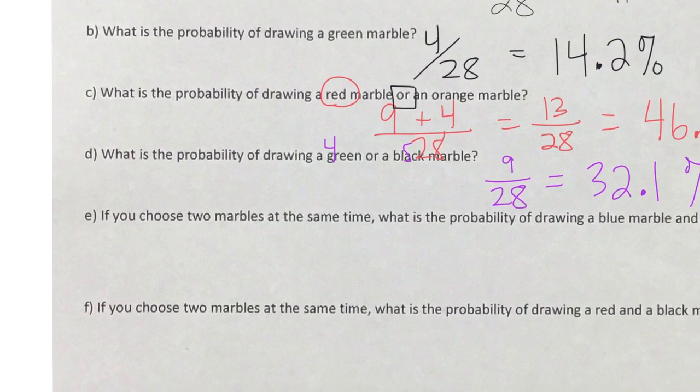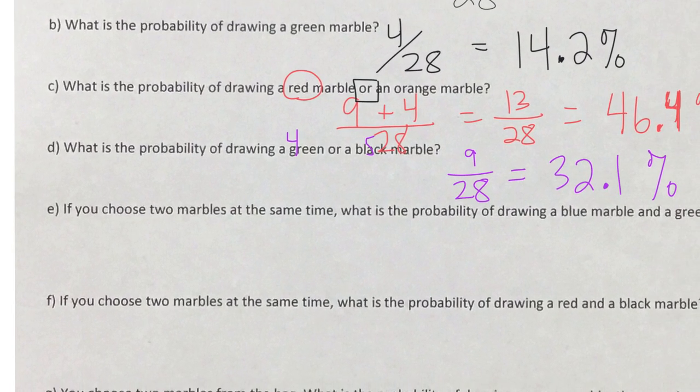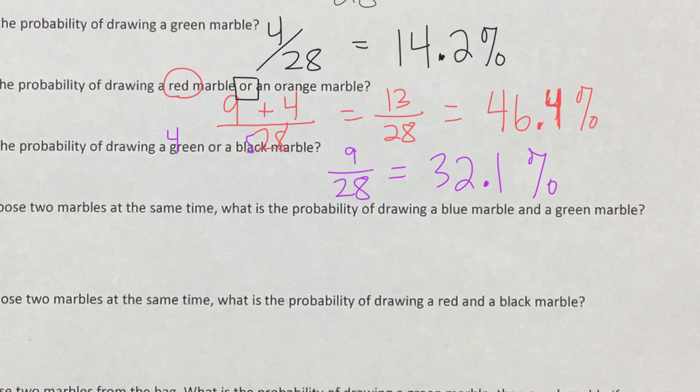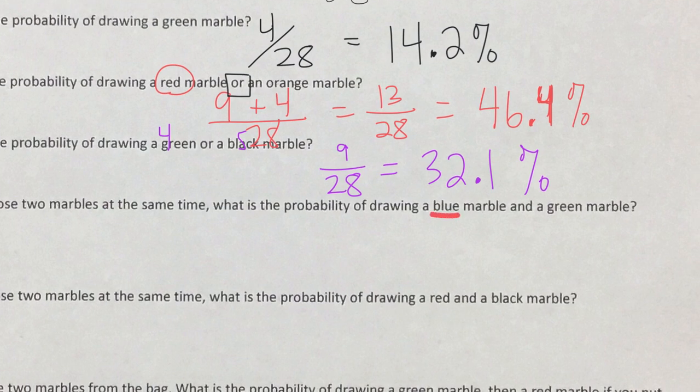If you choose 2 marbles at the same time, so you're reaching your hand in and grabbing 2 marbles, not just one, what is the probability of drawing a blue and a green? Let's think about these independently. What about just a blue marble? That's 6 out of 28. Times, because we have even more probabilities, we're going to multiply these probabilities together, because it is less likely that you're going to choose 2 of the same one.